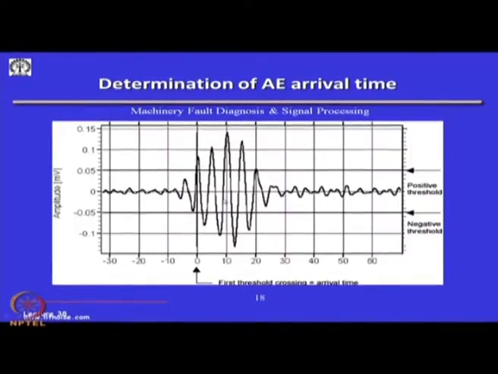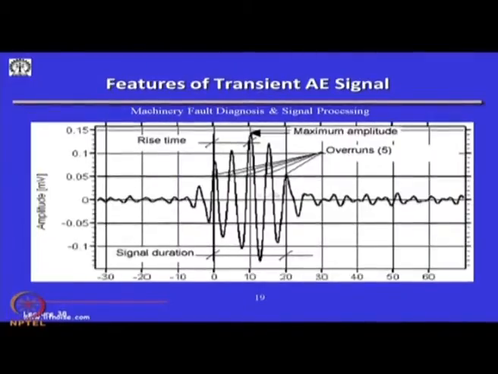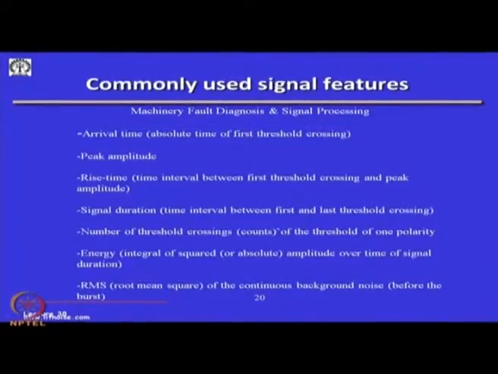All these kinds of signals can be processed. Then the maximum amplitude, number of overruns, signal saturation. So, there are a lot of features which have to be measured and monitored in such acoustic emission signals.